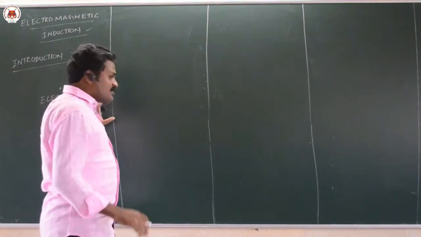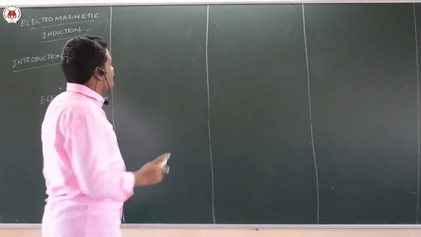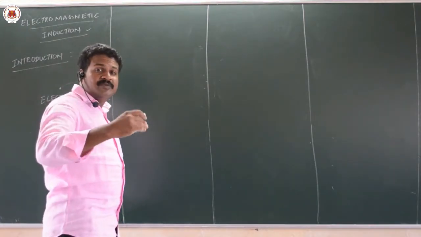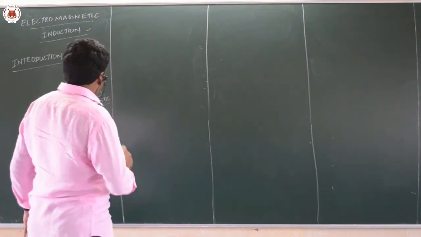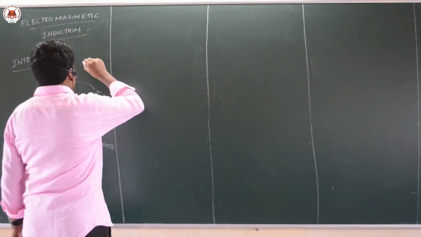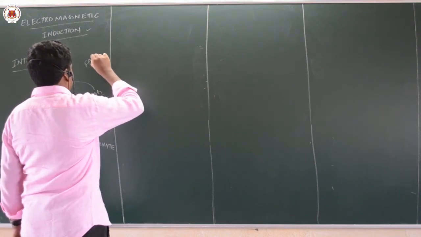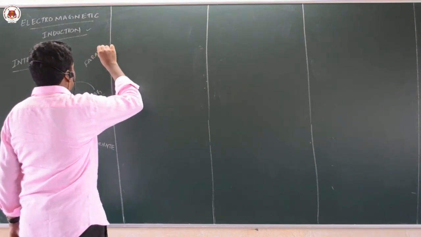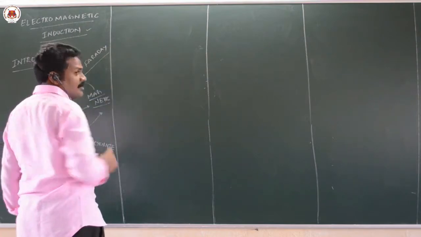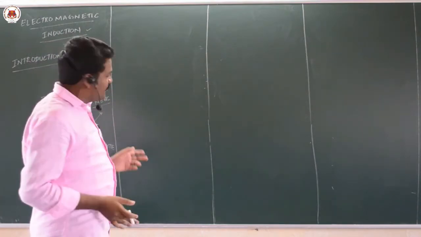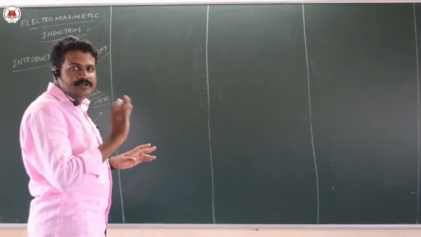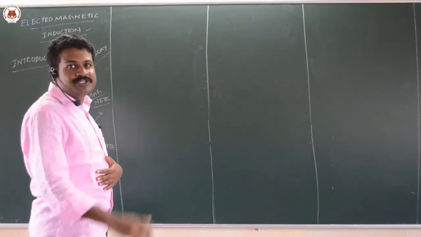So, time variation of electric field gives magnetic field. If I vary magnetic field with time, I will get electric field. This process was identified by a person called Faraday. In electrochemistry also Faraday showed how to get electricity. Here in physics also he did the experiment on how to generate electricity.